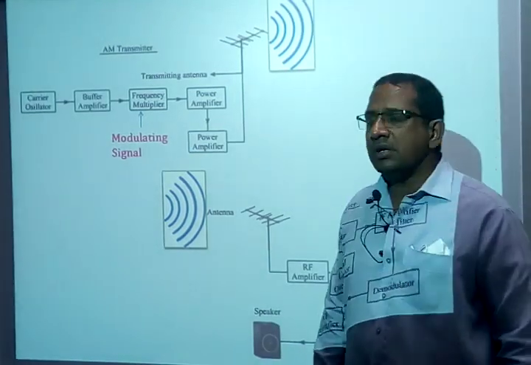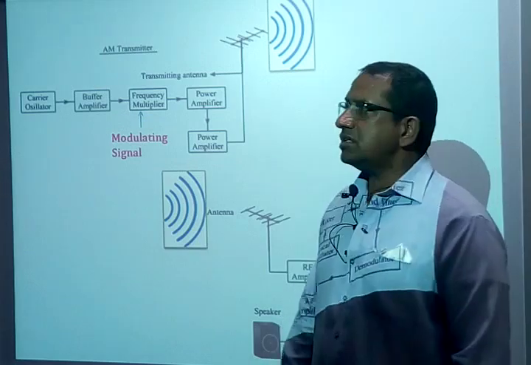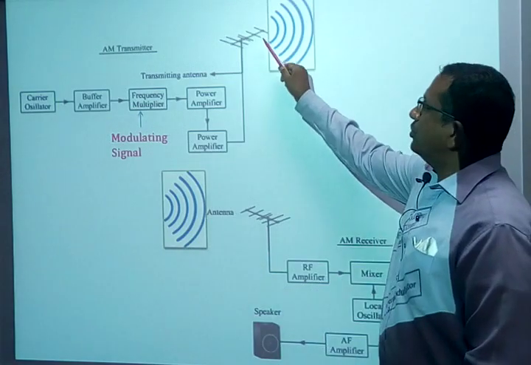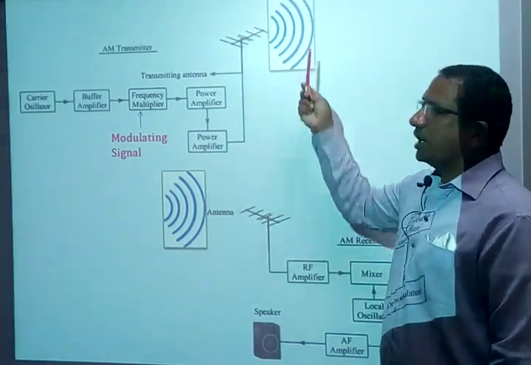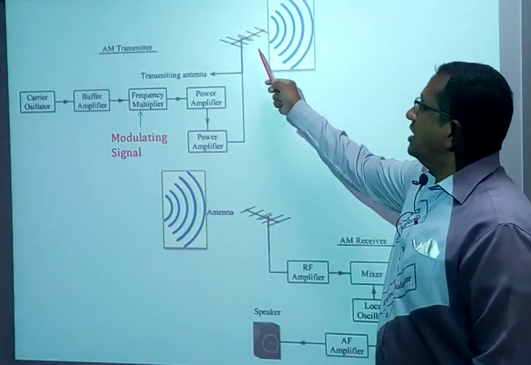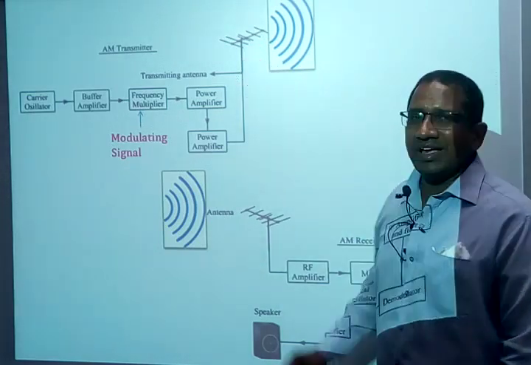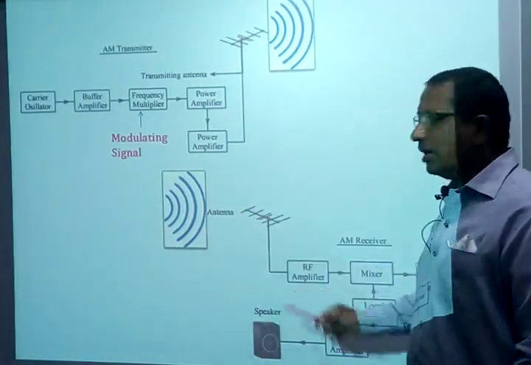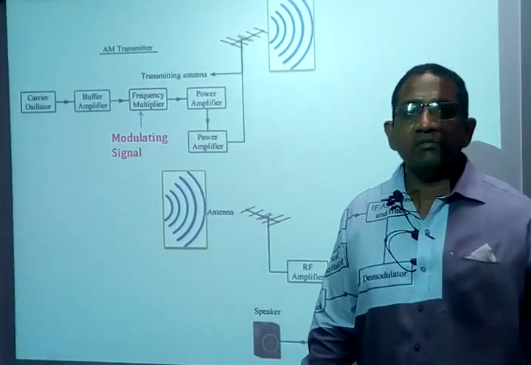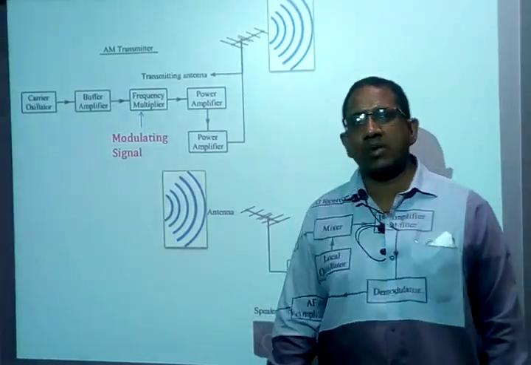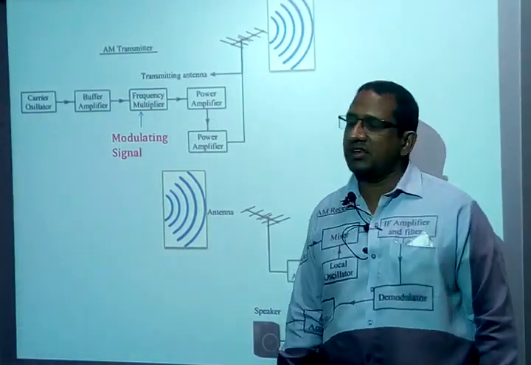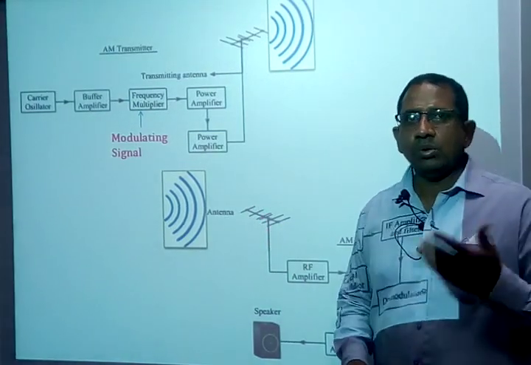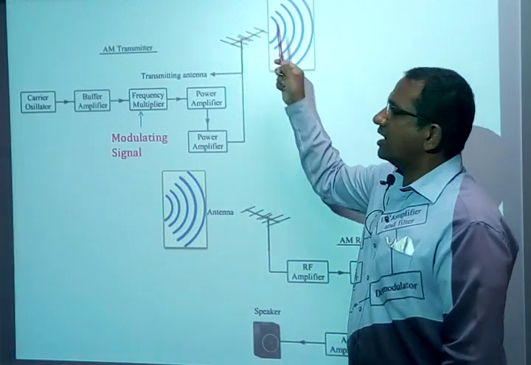transducer. What is a transducer? A transducer is a device which converts one form of energy into another form of energy. The input to the antenna is an electrical signal, and the output of the antenna is an EM signal. The antenna is simply converting an electrical wave into an EM wave. Similarly, on the receiving side, the antenna is converting the EM wave into an electrical wave. The EM wave is in the spatial domain, whereas the electrical signal is a time domain signal. So the antenna converts the signal from one domain into another domain. Therefore it acts like a transducer.